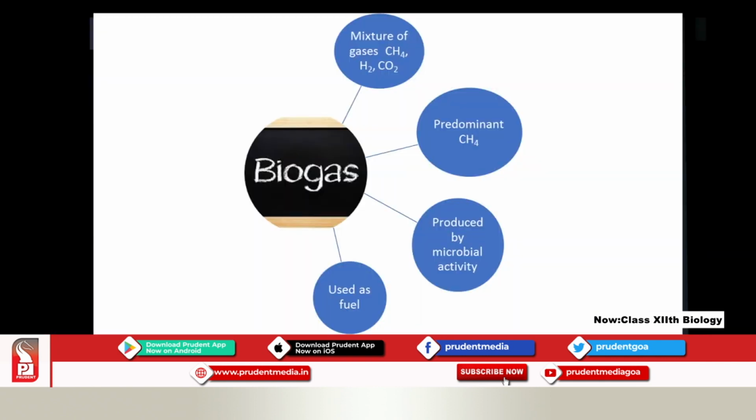Now biogas, students, overall, what is biogas? Please write it down in your textbook. It consists of a mixture of gases: methane, H2 and CO2. And the earlier one, in sewage treatment plants, biogas is produced by the treating of the sewage. Please remember that. Biogas is produced during the sewage treatment, and during that time methane, H2S and carbon dioxide are formed. Understood?